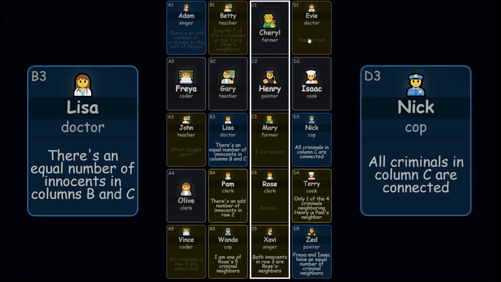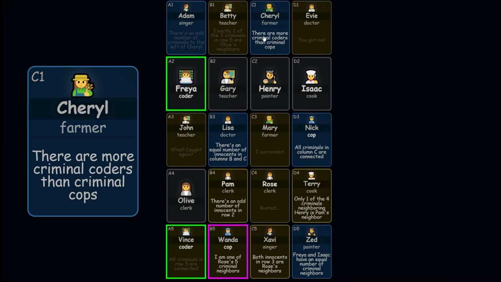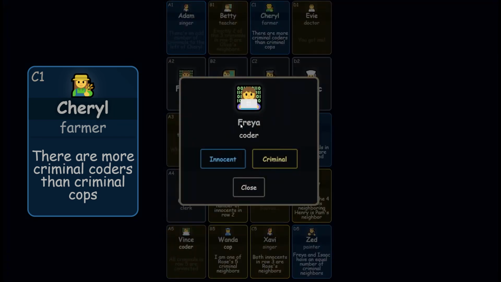Also, since all criminals in column C must be connected, Cheryl cannot be a criminal, because otherwise column C would have no innocents and would violate Lisa's clue. There are more criminal coders than criminal cops. There's 1 criminal coder and 1 criminal cop, and 1 unknown coder. Mark Freya as a criminal.